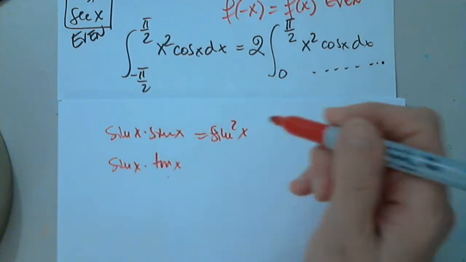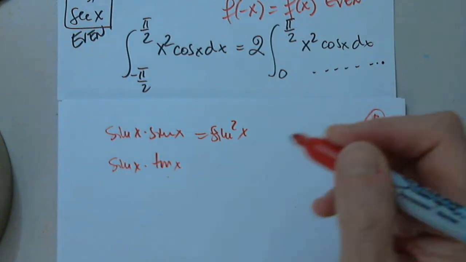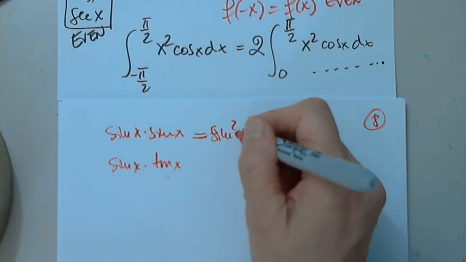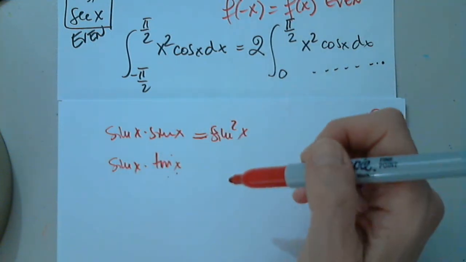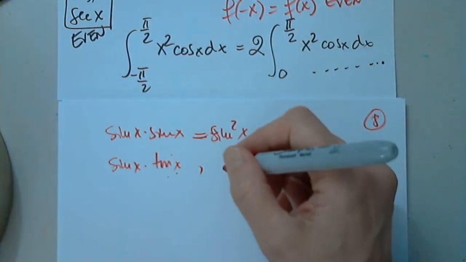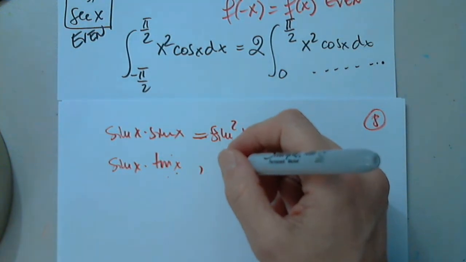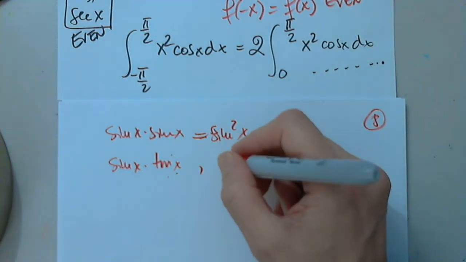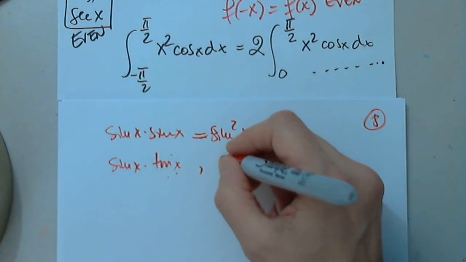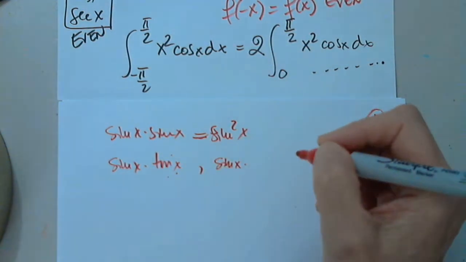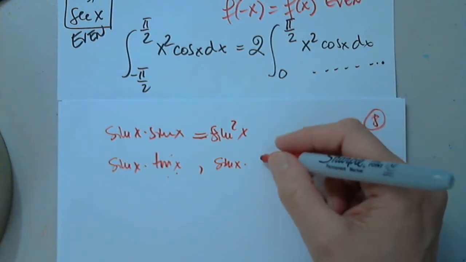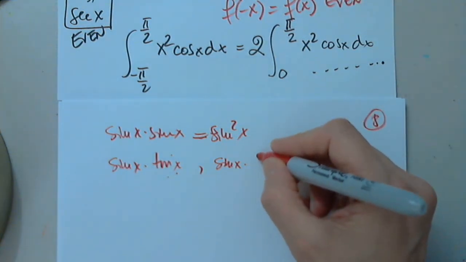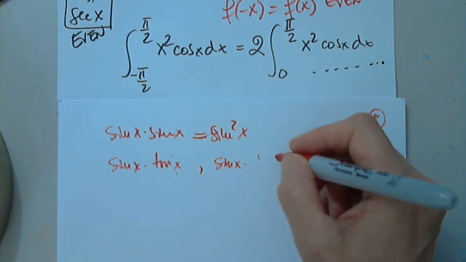I never even thought about it, to be exact, to give you an answer, a recipe. Sine with tangent, that would be even because it's sine squared over cosine. What about sine x with cotangent? Yes, I guess so, because you get cosine.